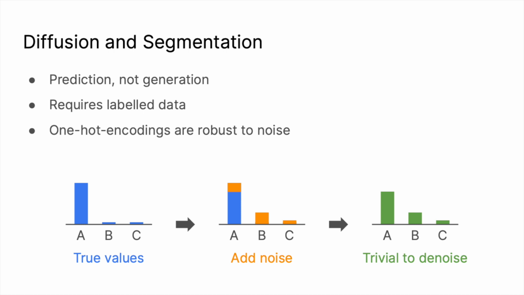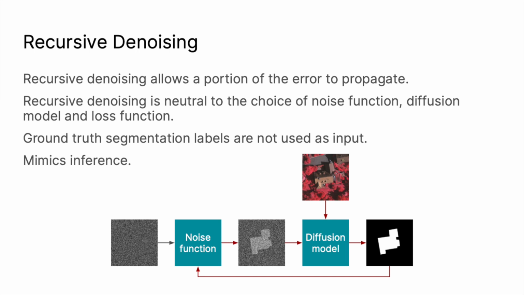To successfully train a diffusion model for multi-class segmentation, we propose recursive denoising. Training with recursive denoising effectively mimics inference, as the ground truth segmentation labels are not used as input. Instead, the process is initialized with pure noise. Training with recursive denoising involves progressing through each time step sequentially. This allows the error to propagate through the training process.